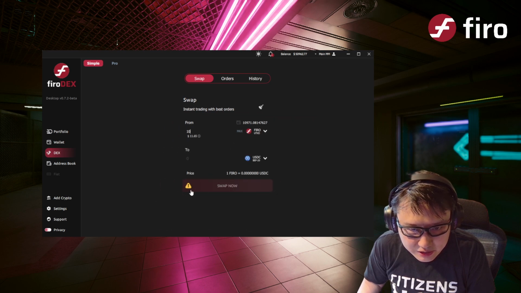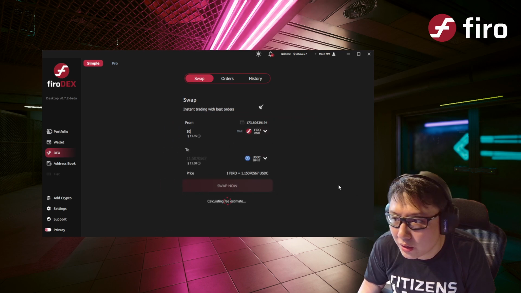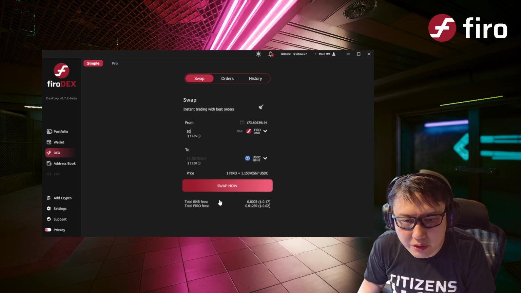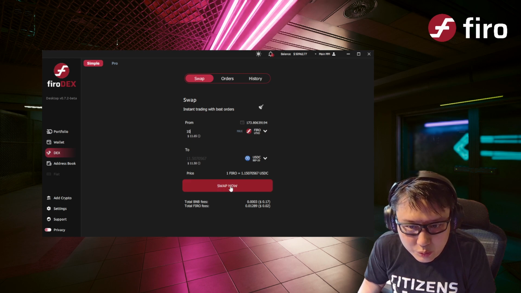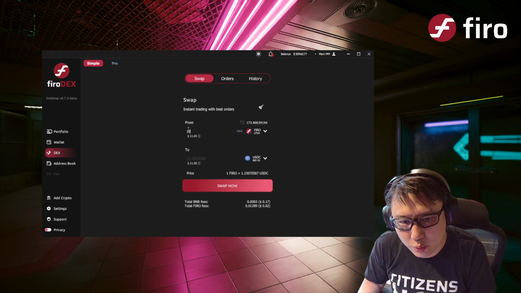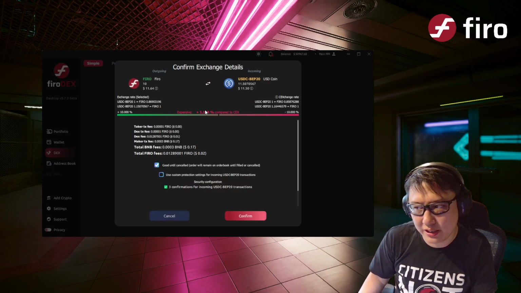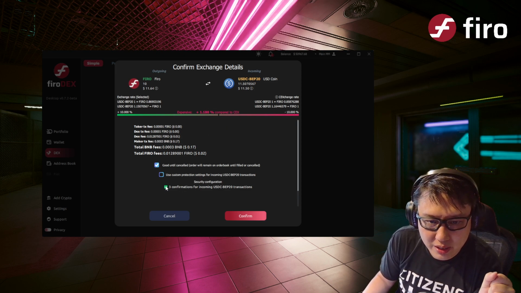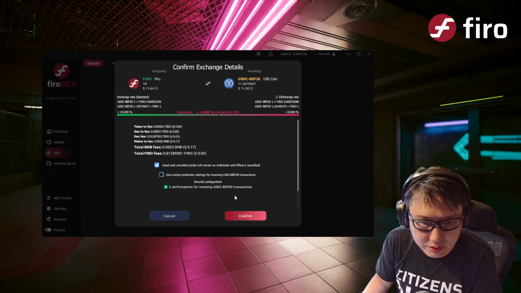All right, let's just do that. Calculating fee. Okay, so you can see, let's do the swap. So now here I'm swapping 10 Firo for 1150 USD. So you can see that it's slightly more expensive, 1.1% more expensive.